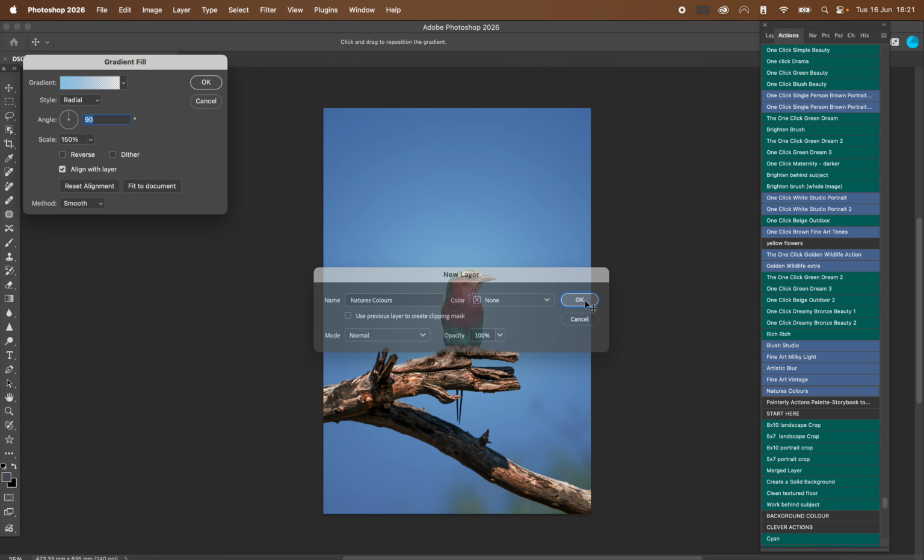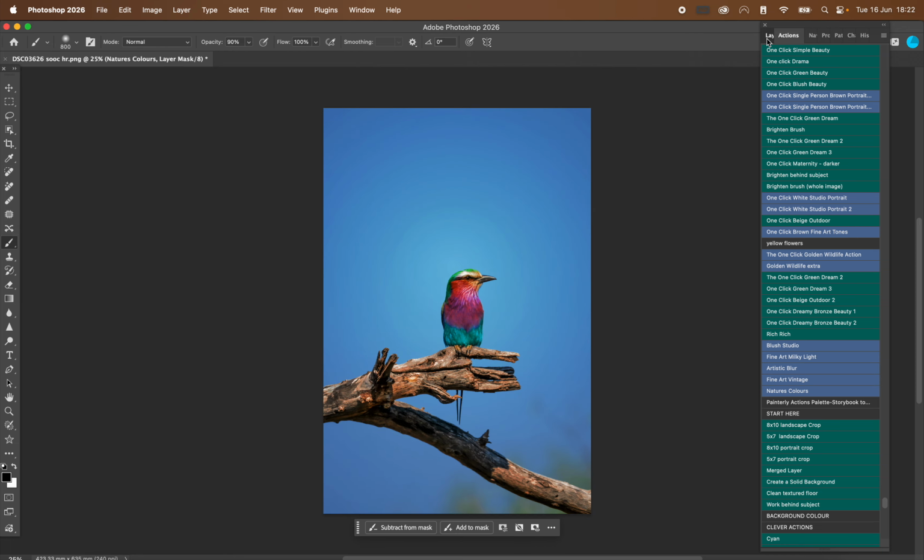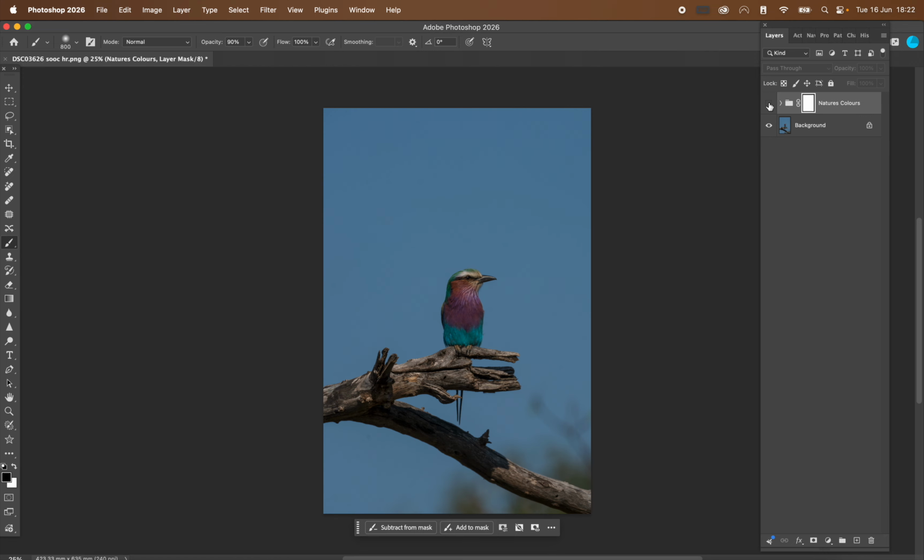Hit OK. Then you can move this around and you can change the colour here. So you can choose any colour. Hit OK. And then the action is played.